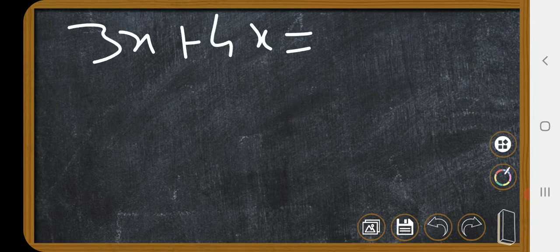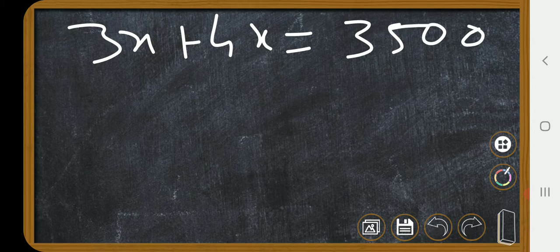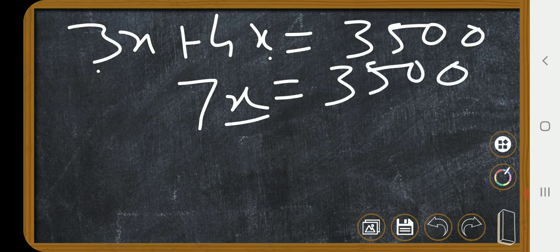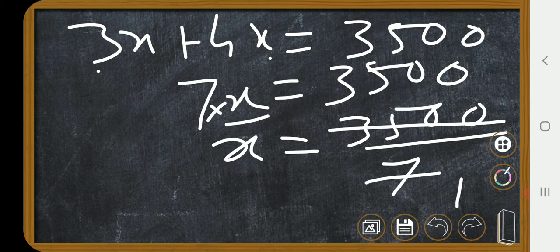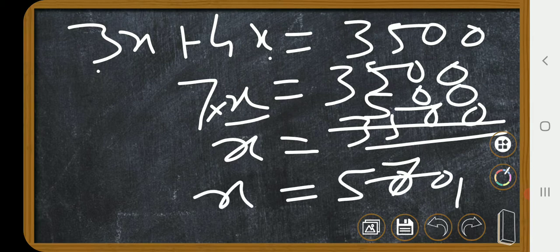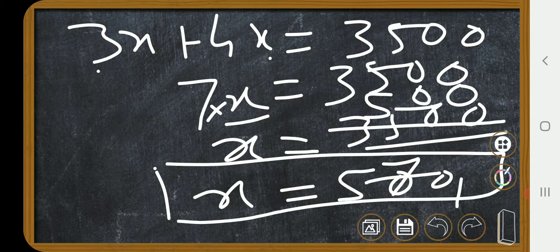Now if we solve this, 3x plus 4x is 7x, equal to 3,500. The multiplication sign, the 7, goes to the other side, so x becomes 500.